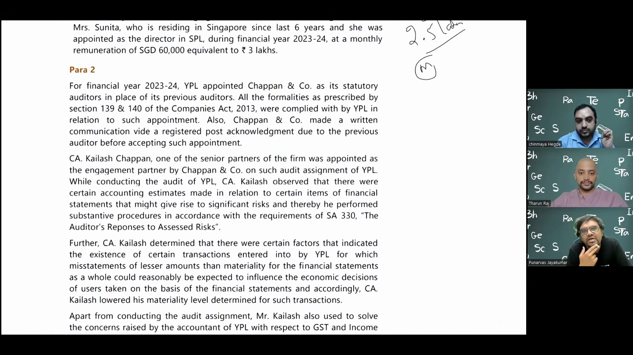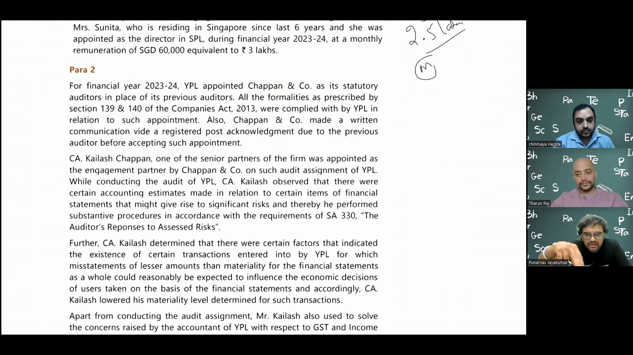Apart from the written representation, if I am not very happy with this particular valuation, I can get my own valuation done from outside, just to check whether the assumptions taken are reasonable or not. That is using the work of an auditor's expert. The management's expert is that lady who is employed. If I am not happy with the assumptions, I can hire one more actuary outside, compare their assumptions, and give a proper threshold. My entire basis of materiality, which is in the next para, which is SA 320, depends on this.